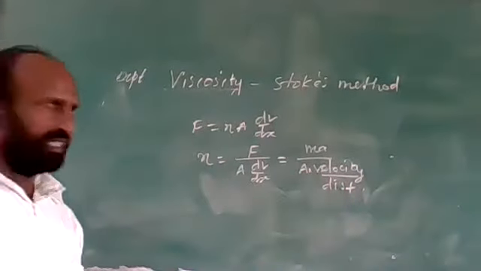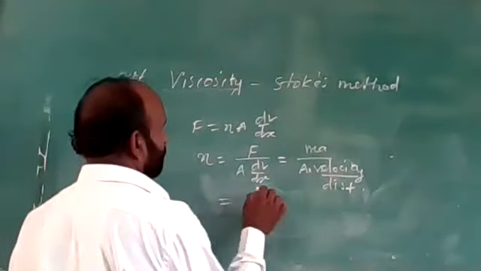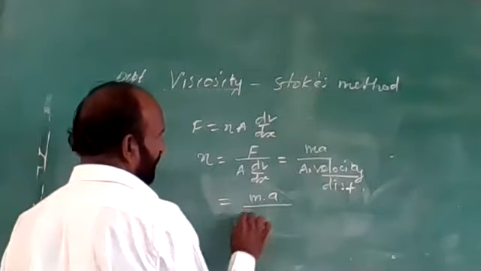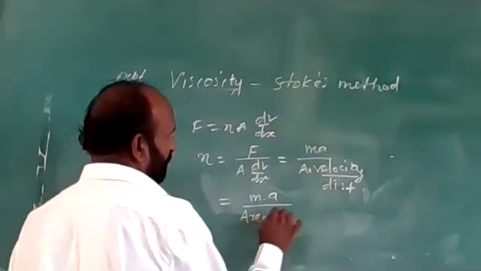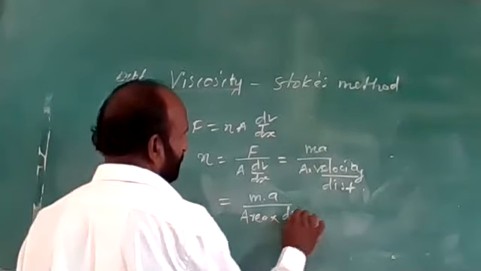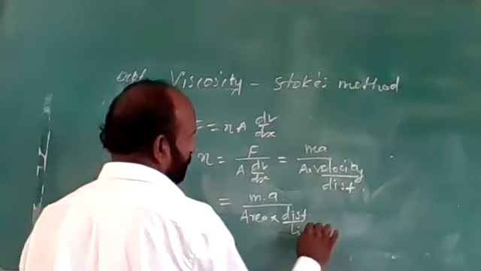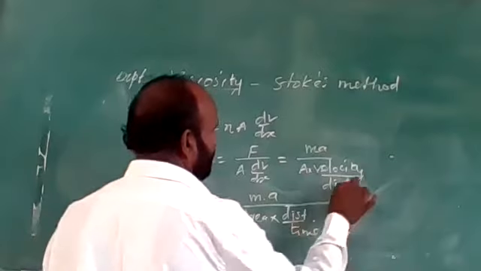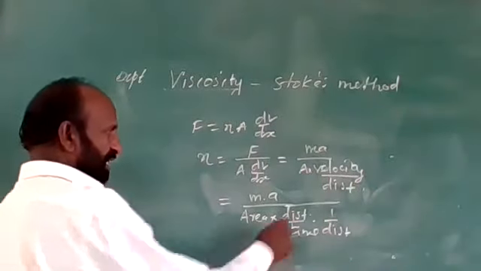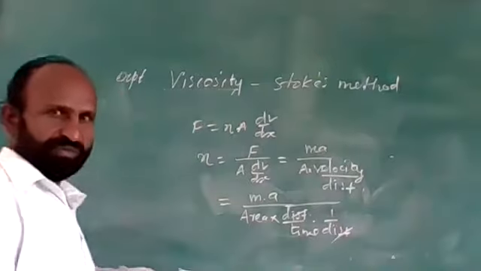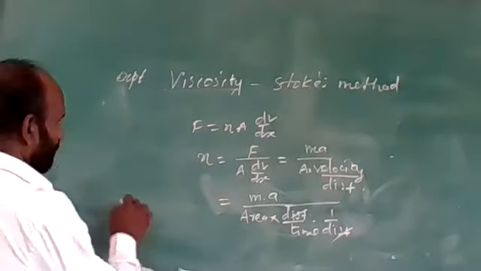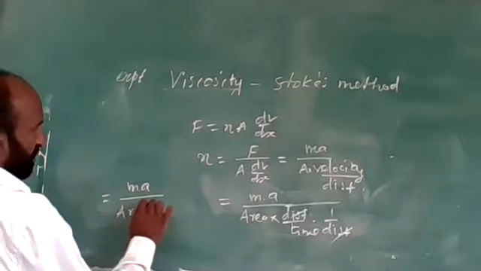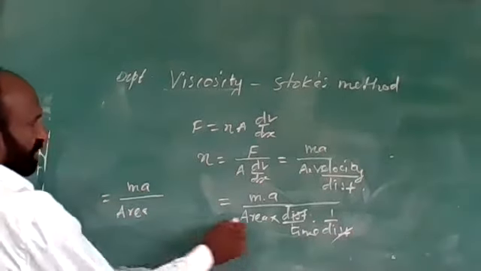So mass into acceleration upon area into velocity, distance, time to 1 upon distance. Now we can cancel this distance with this distance. Then we have mass into acceleration upon area upon time.